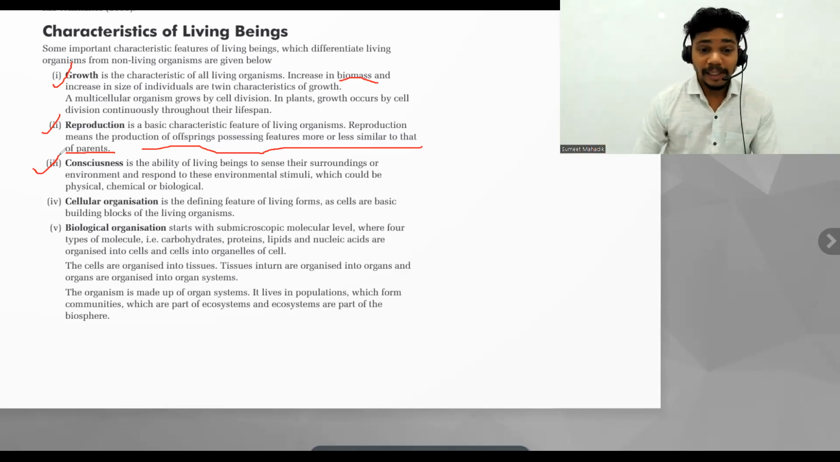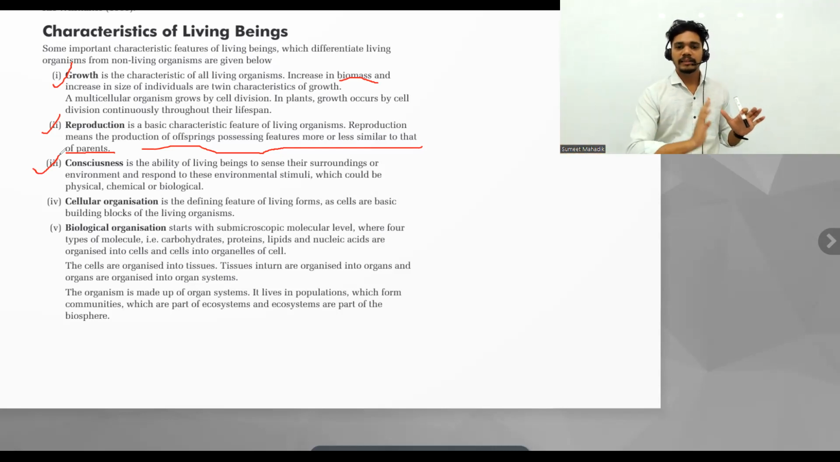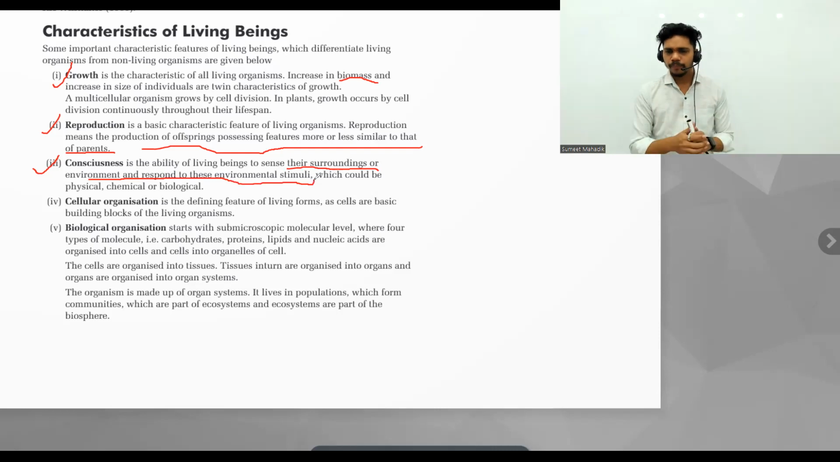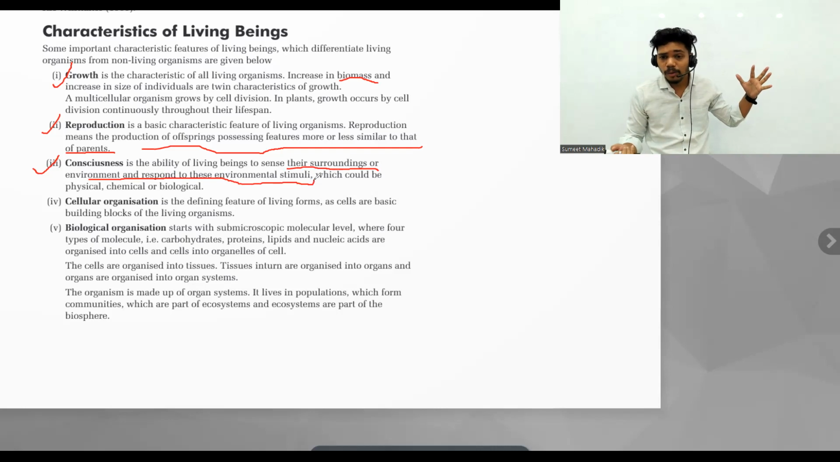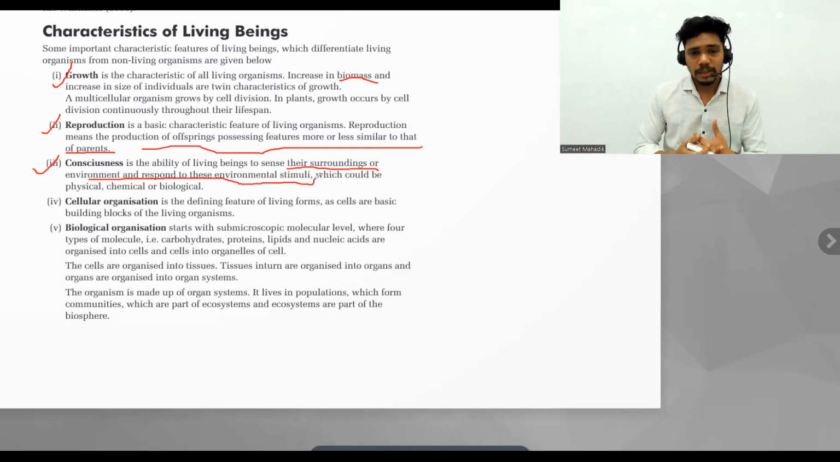Okay, so it's the ability of living beings to sense their surroundings, whatever the environment is, and respond to these environmental stimuli. What is the stimulus? Suppose a mosquito is biting me, मच्छर काट रही है मुझे, मैं क्या करूंगा? हाथ निकाल दूंगा वहां पे। तो मेरा स्टिमुलस आ गया, मतलब क्या, मेरा रिस्पॉन्स आ गया, a quick response to the environment. It's called a stimulus, right?